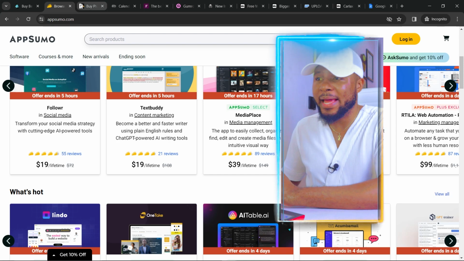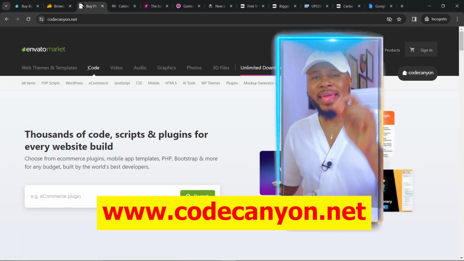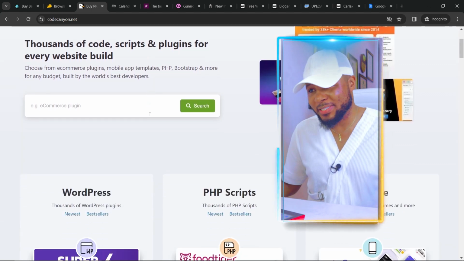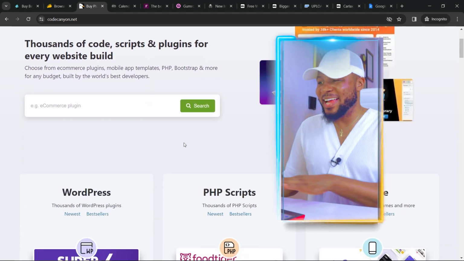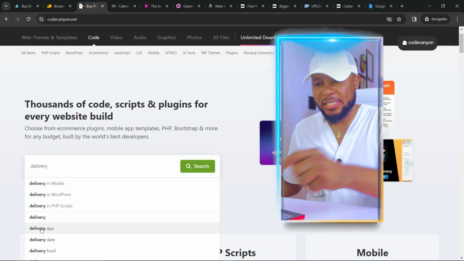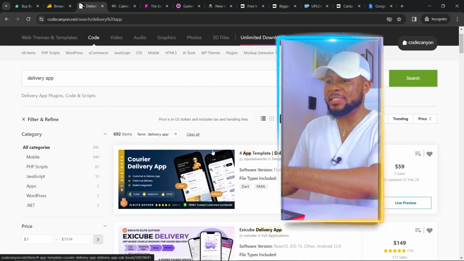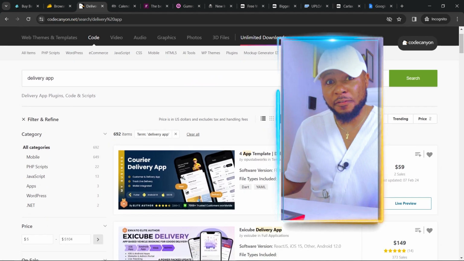And then the next one that I have is codecanyon.net. They have software, they have mobile apps, they have anything that you can ever think of that is related to tech, and you can find all of that here. So let's go to delivery app. Okay, here is delivery app. You can see a lot of options here. So this is amazing. Delivery app for just $59.